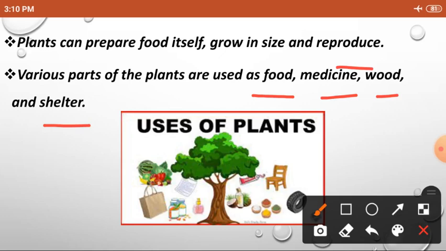And we can get various uses from the plants. What are they? Food, medicine, wood and shelter. So these are the uses we can get from the plants. We can get various food products and medicine from the plants, and wood and shelter. Shelter is nothing but our home. Table, chair, even a home can be made with trees.